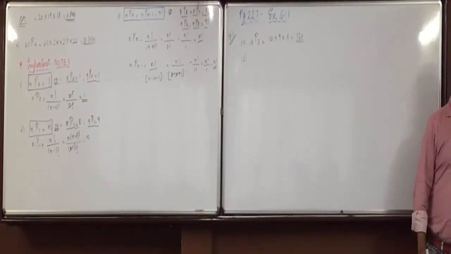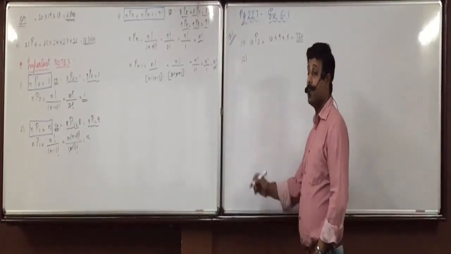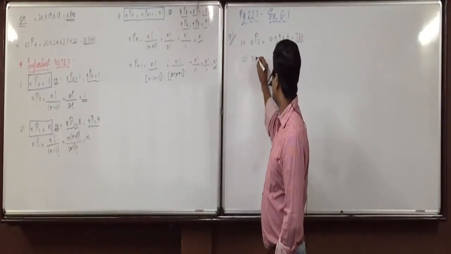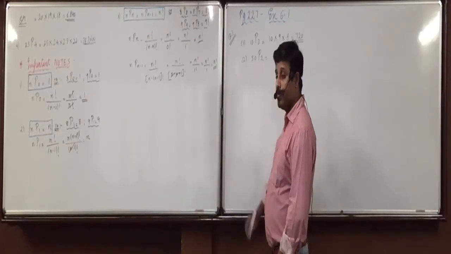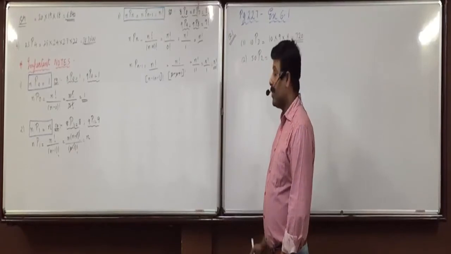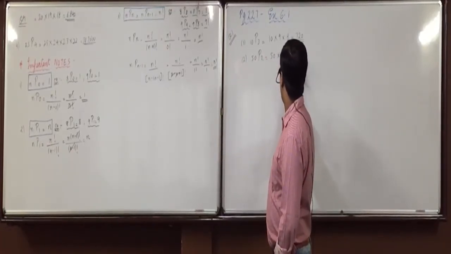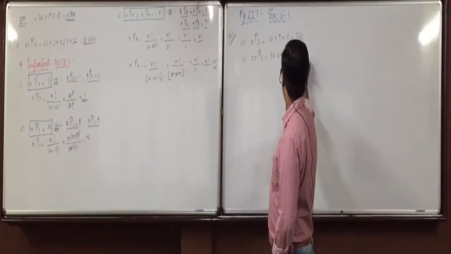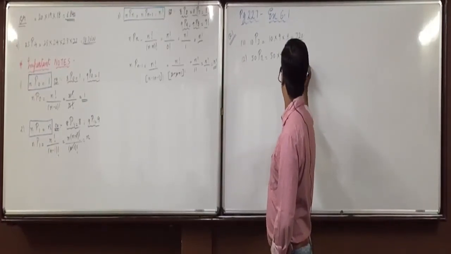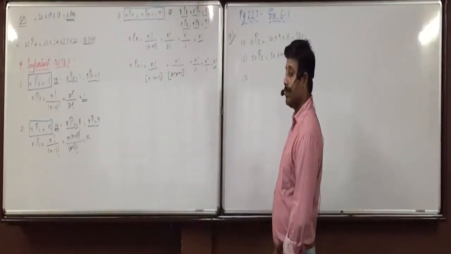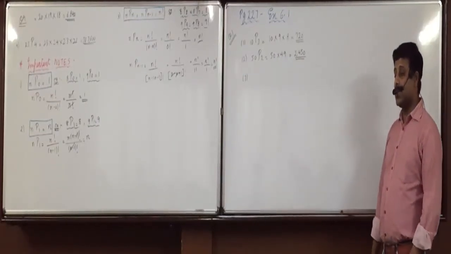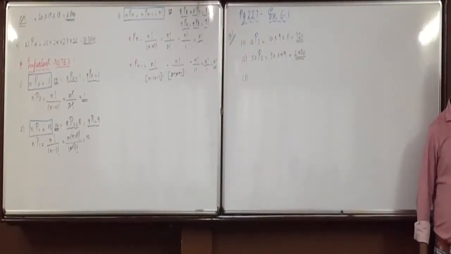Next is 50P2. Ruchika, how will you obtain 50P2? Yes, now 2 means you multiply only 2 numbers. 50 into 49, 2450. Did you understand this? Everyone?